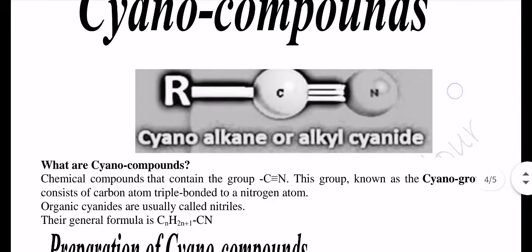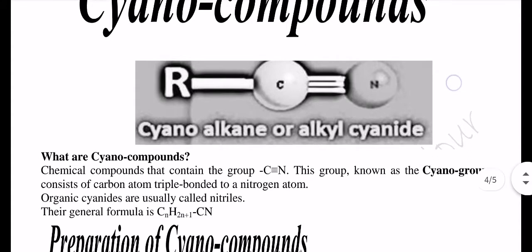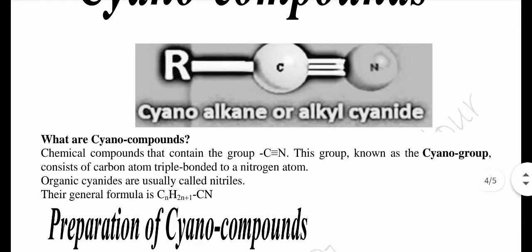Cyanoalkane or alkyl cyanide is given in the diagram. What are cyano compounds? Chemical compounds that contain this cyanide group. This group, known as the cyano group, consists of a carbon atom that is attached to nitrogen with a triple bond. Organic cyanides are generally called nitriles. Their general formula is also given on the screen.